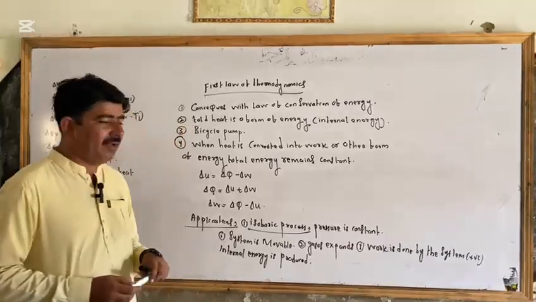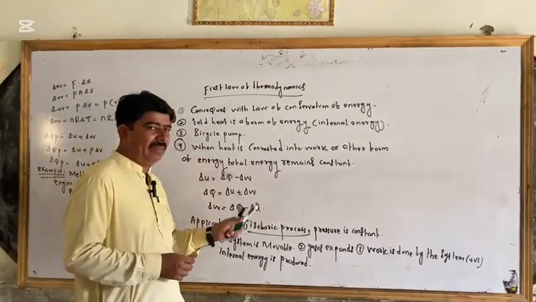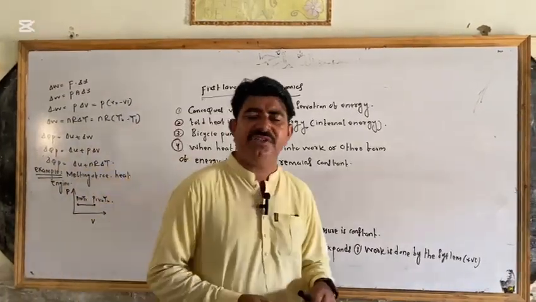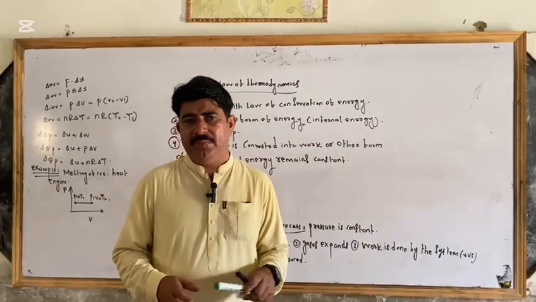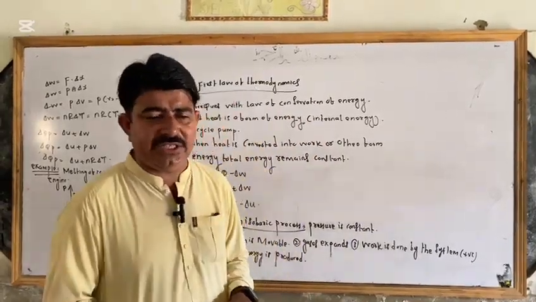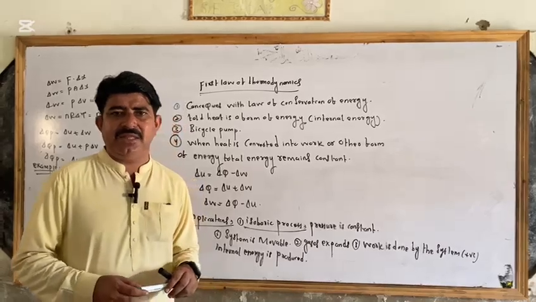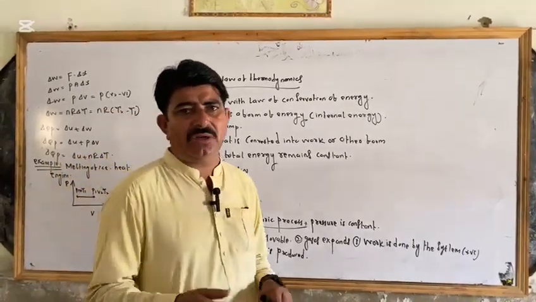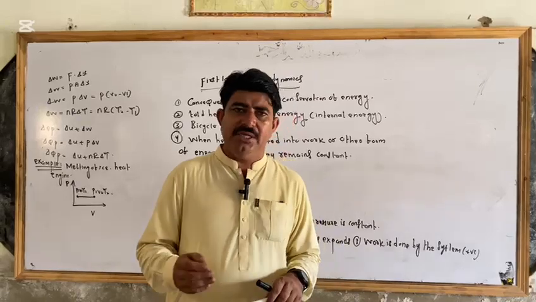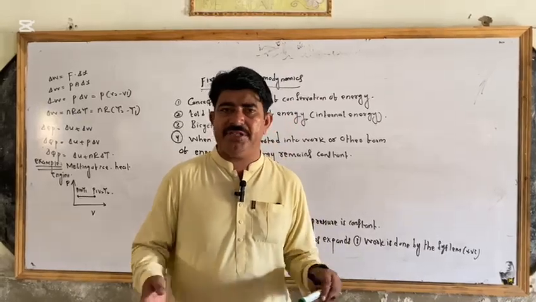The first law of thermodynamics example is the bicycle pump. The bicycle pump is an example of the first law of thermodynamics that converts heat energy into mechanical work. Because we know that when we convert heat energy into mechanical work, the gases can be expanded. This may be flow of heat from hot to cold or cold to hot. These flows come from temperature difference.